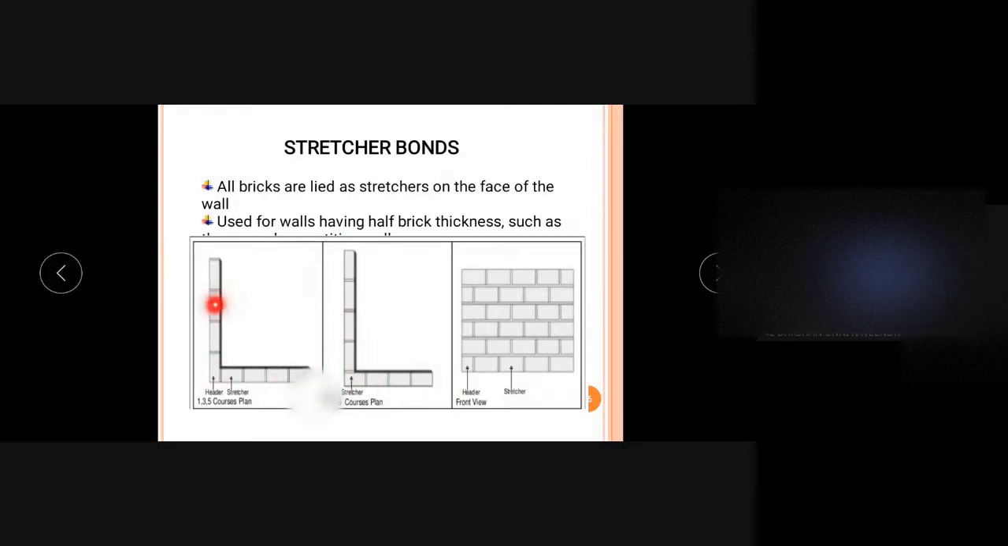Here it is shown the corner of a wall. The wall is extending in these directions, so this is a corner. This shows how the bricks are arranged at a corner. So this is all about the stretcher bond.